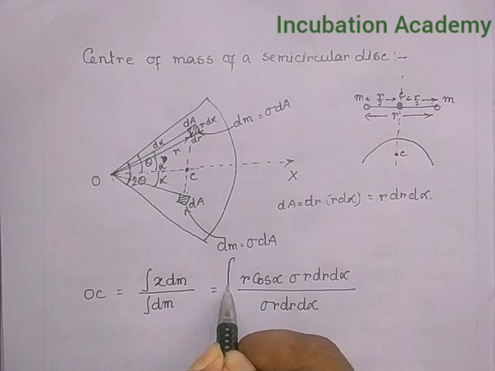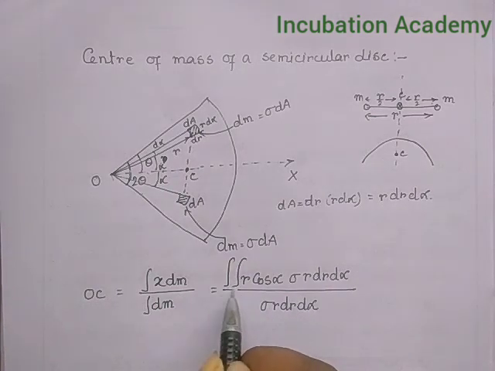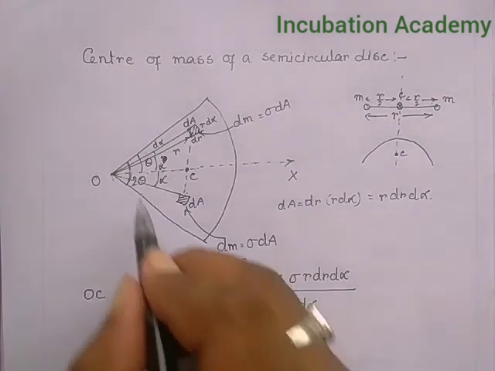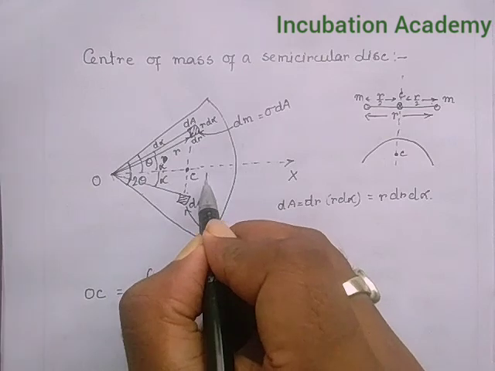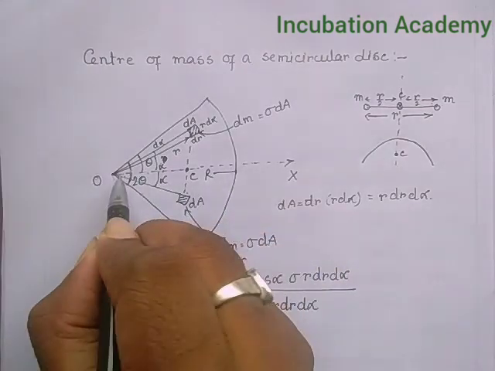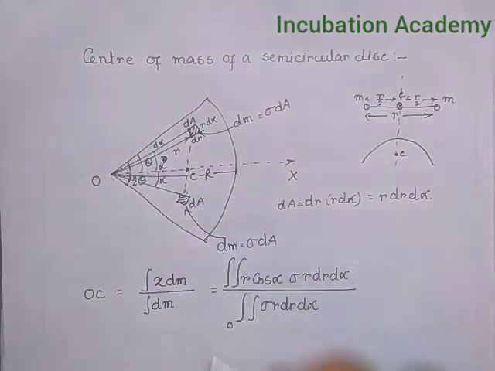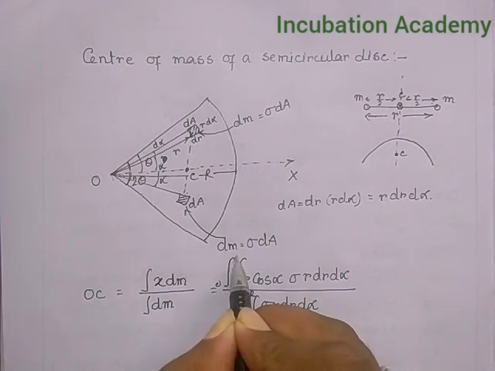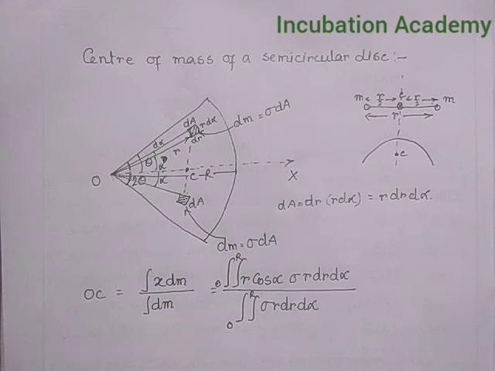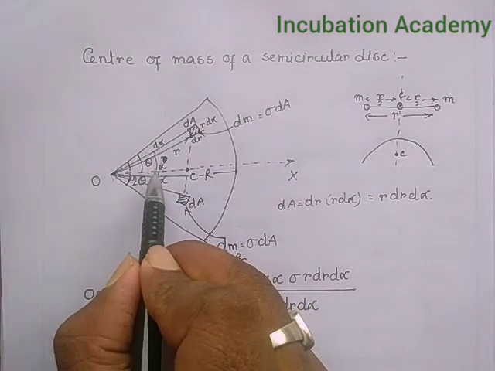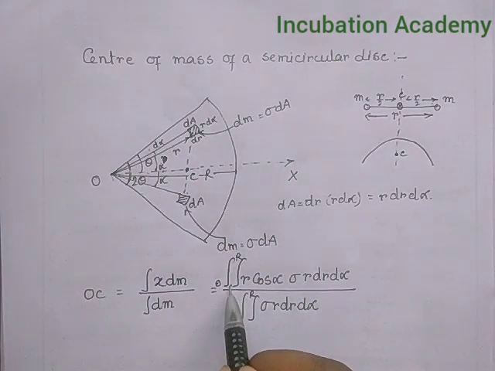If I now put the integration signs here, here and here, the value of small r will be extended from 0 to capital R. What is capital R? It is the radius of this arc. So 0 to capital R, and here also 0 to capital R. This alpha can be extended from 0 to theta, and here also 0 to theta.